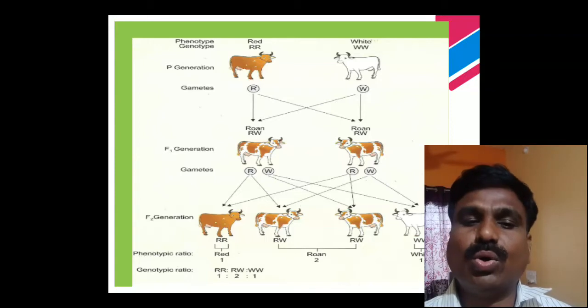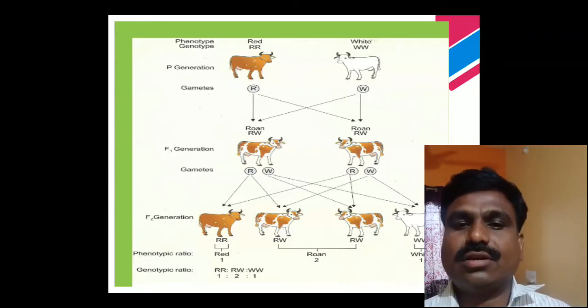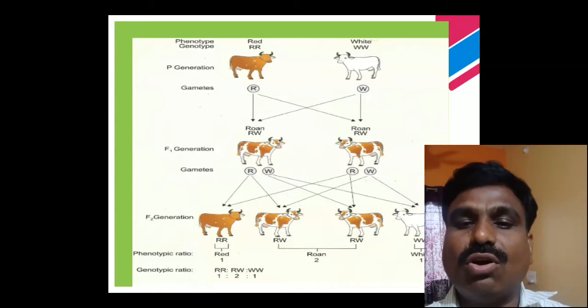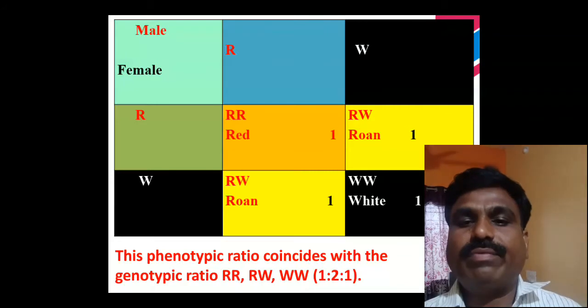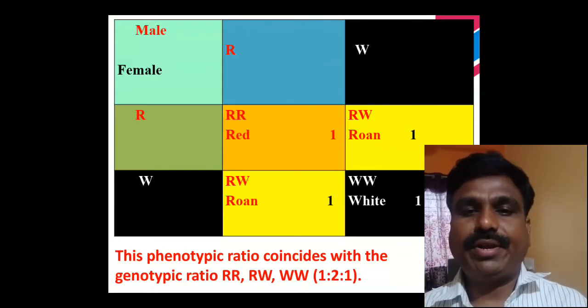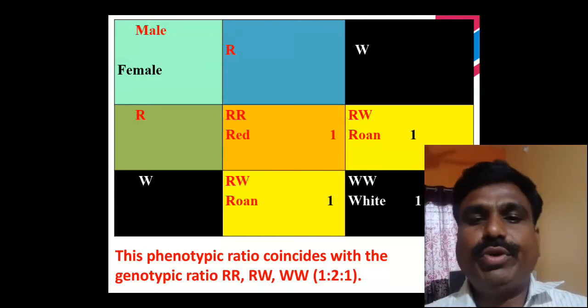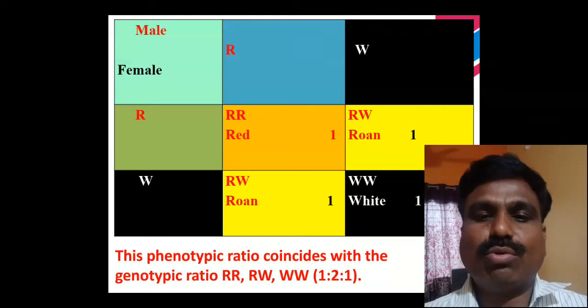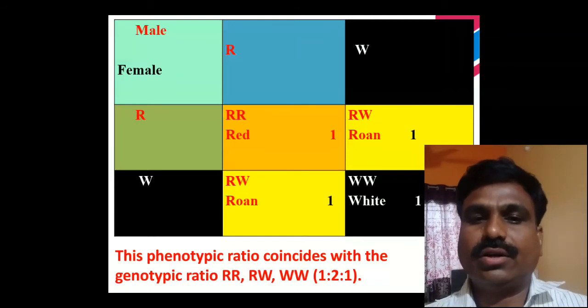In codominance, you simply say that the allelomorphic genes are expressed equally in the F1 individuals or F1 hybrids. In the Punnett checkerboard or Punnett square, you have to see what cross takes place.